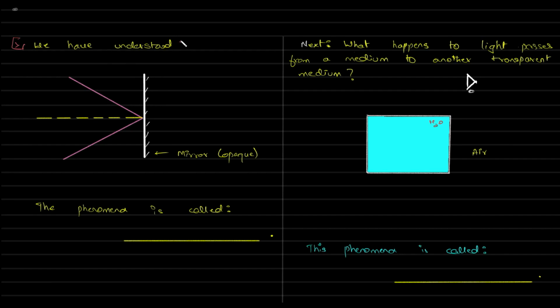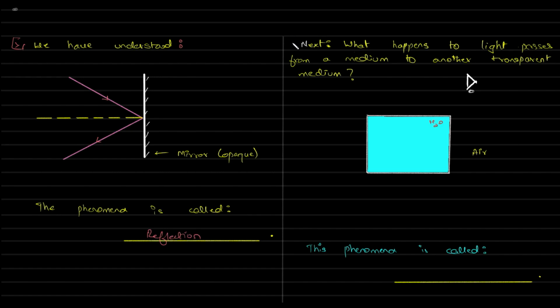Till now, we have understood what happens to light when it encounters an opaque object, something like a mirror, a very shiny, very smooth surface. So we have seen that the light bounces off with a particular condition and all of that. And this we call reflection.